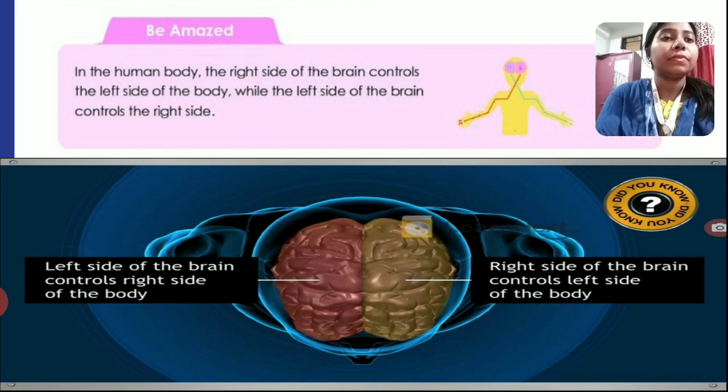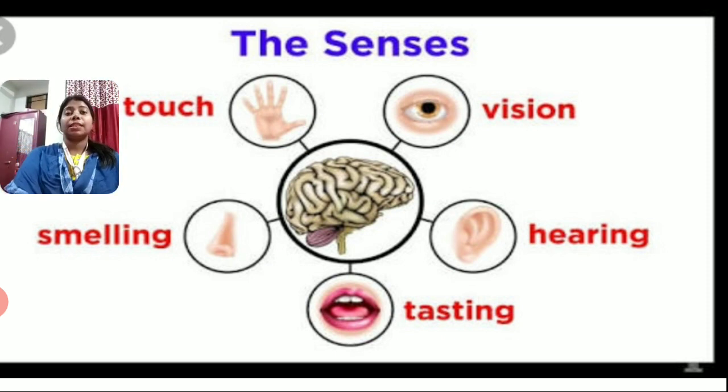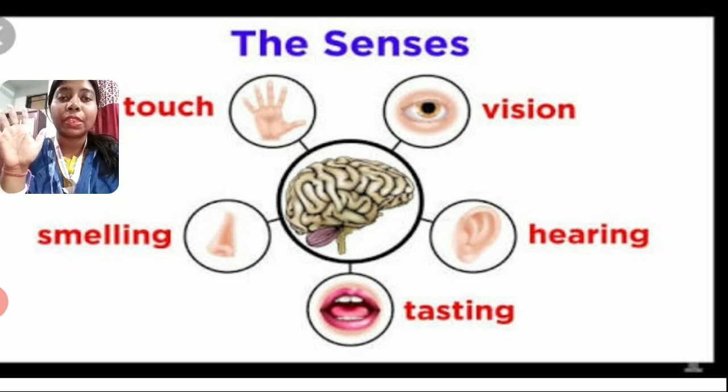Now we will see how sense organs help our brain to know the facts that are going on outside. Clear? Now see, we have 5 sense organs, and these 5 sense organs perform different functions, isn't it? What are those?